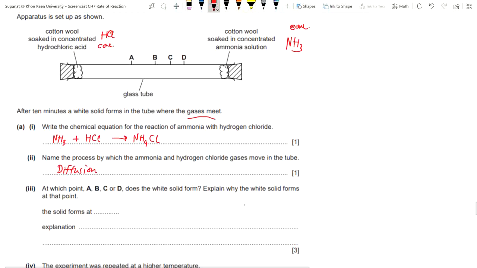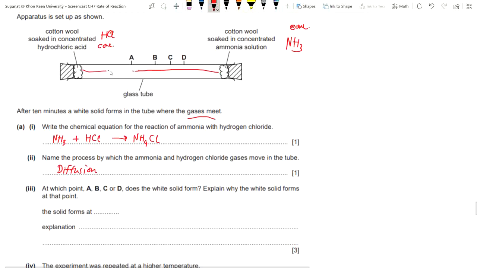So as I mentioned before, I was talking about comparing the molecular weight, right? The MW of the HCl and the MW of the ammonia gas. So this means the NH3 here will move faster, and here it will move slower.